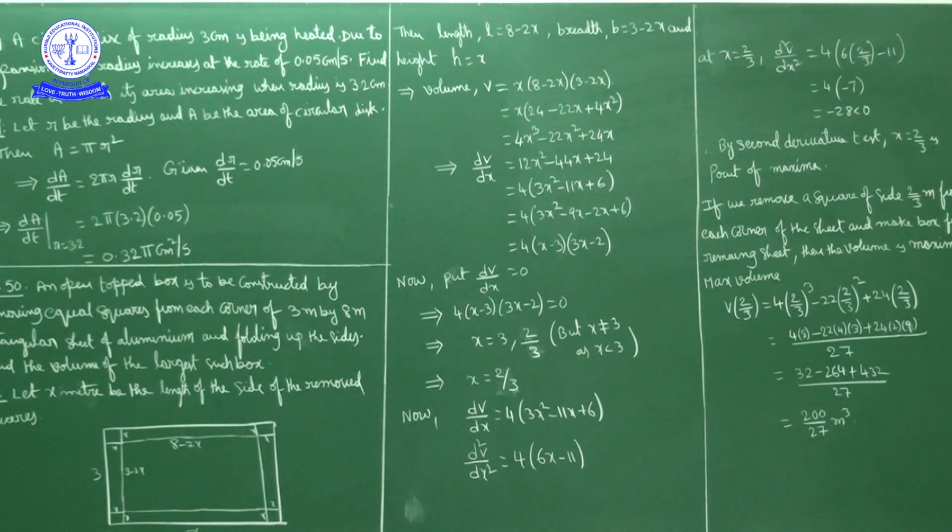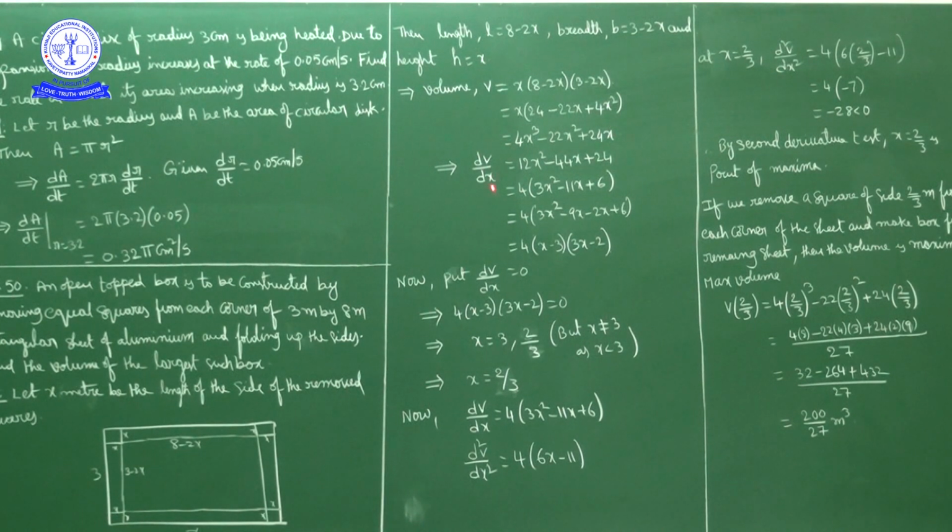So the box length becomes 8 minus 2x, the breadth becomes 3 minus 2x, and the height becomes x meters. The box is a cuboid shape, so volume is length into breadth into height. So volume is equal to x into 8 minus 2x into 3 minus 2x. After simplification, volume V of x equals 4x cube minus 22x square plus 24x.